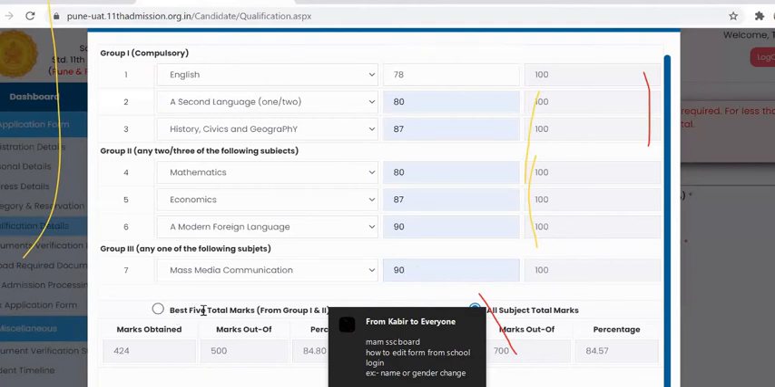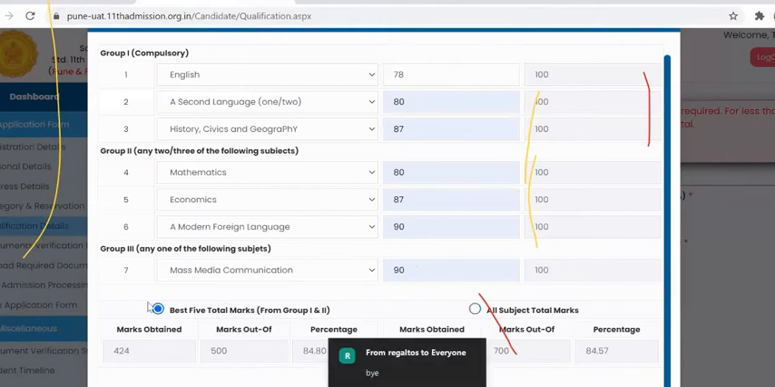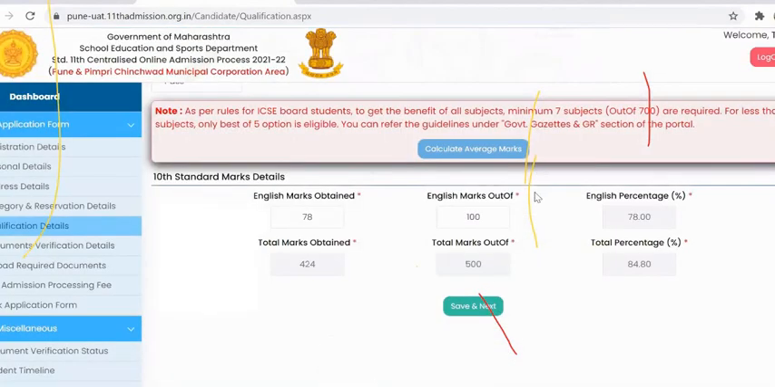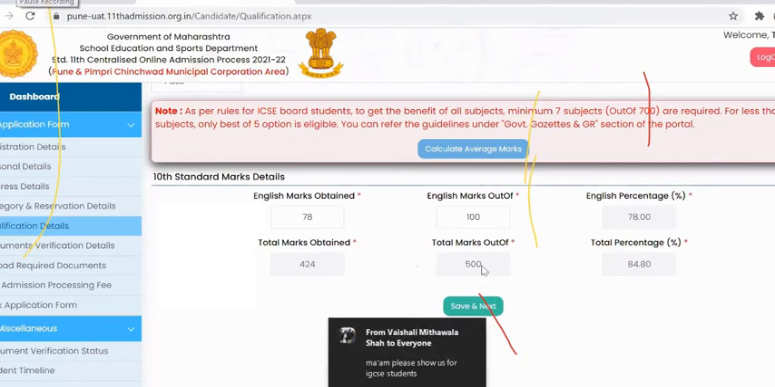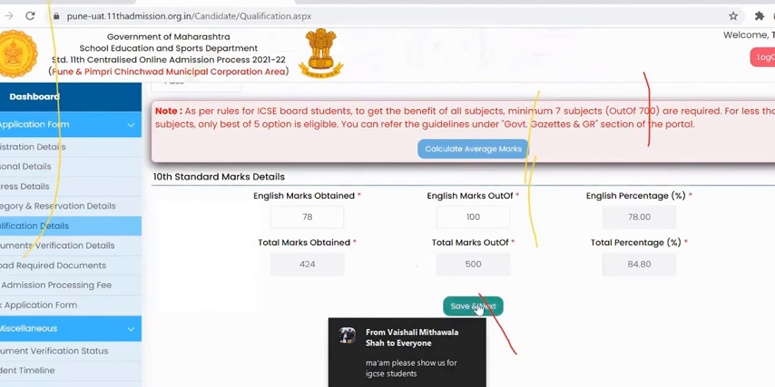If you go for the best of 5, your percentage will be this. If you go for all subjects, your percentage will be 84.57. You can select your best option, whichever option the student wants to go for. You can select best of 5 or all subjects. Here, I'll go for best of 5, and then save and close. Your total marks will become as per your selection. Once you fill in your qualification details, you need to click on save and next.